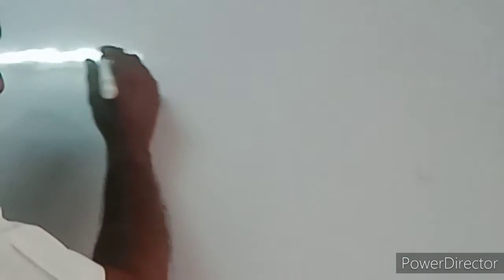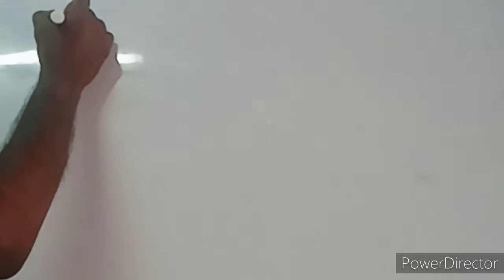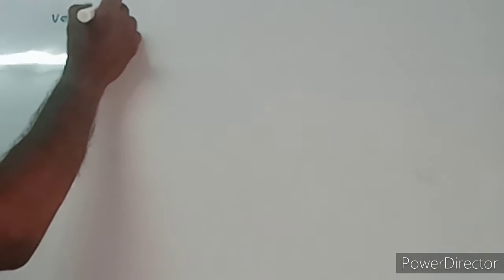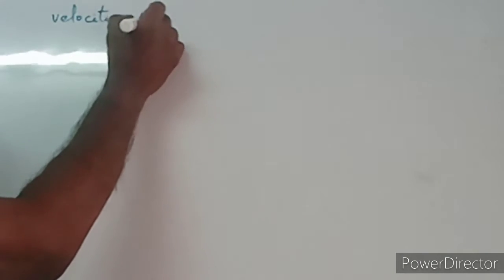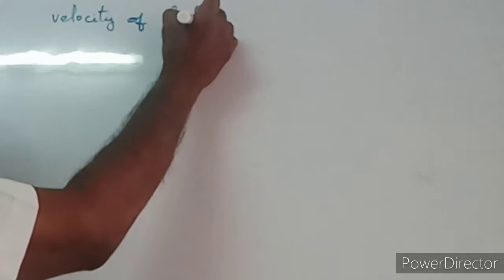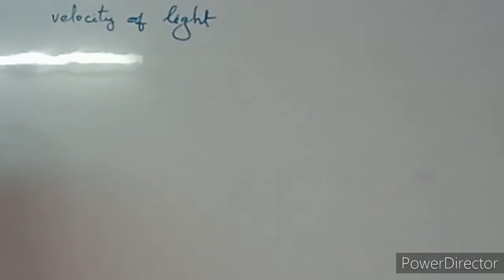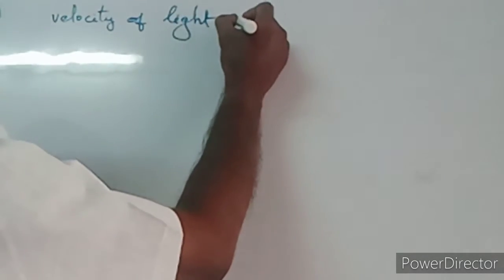The reason is velocity. Velocity of light is different in different mediums. Now, how much is the velocity of light in vacuum?